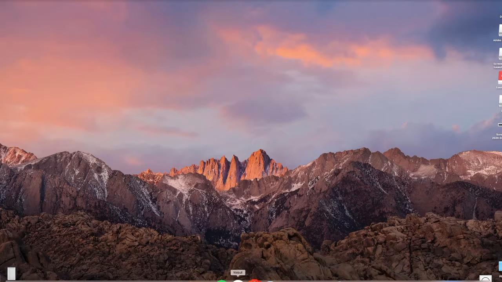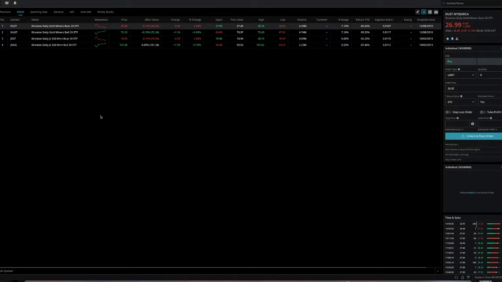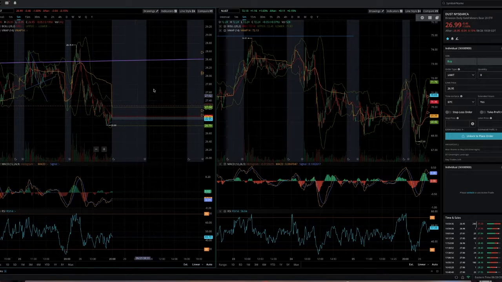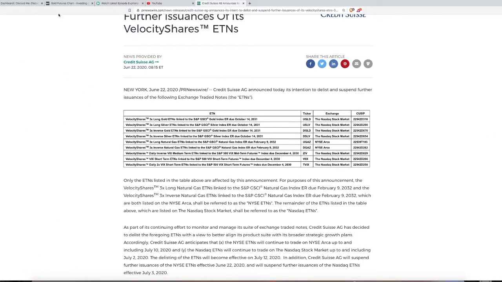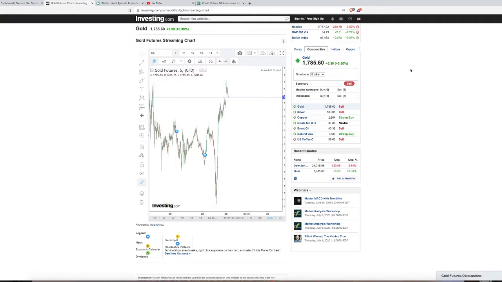I'm going to show you guys how I trade almost every day. So what I like to do is trade gold. What I like to use is DUST and NUGT mostly. You can do JDST and JNUG, but I just find more value in these top two. Every day, since I can't look at futures in Webull, I just use this website called investing.com, which is very useful. I'll leave it in the description as well.